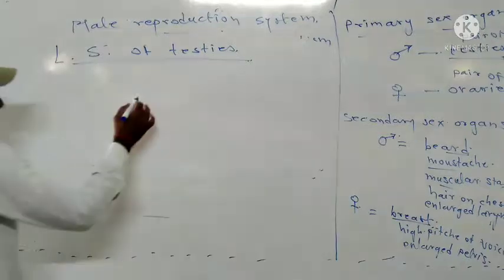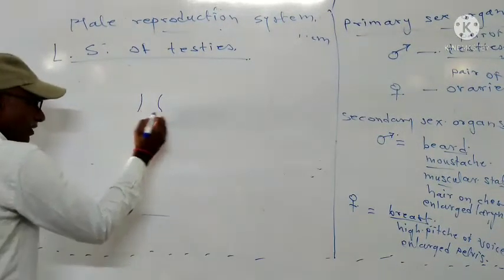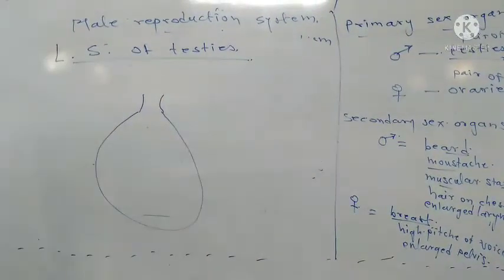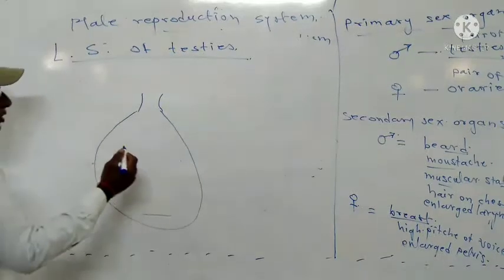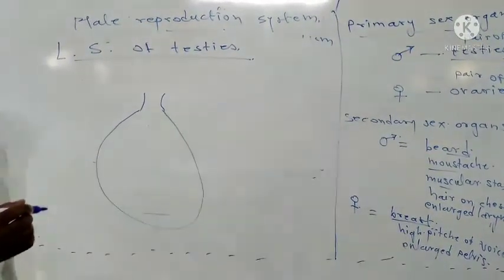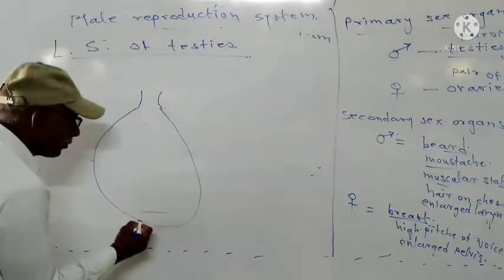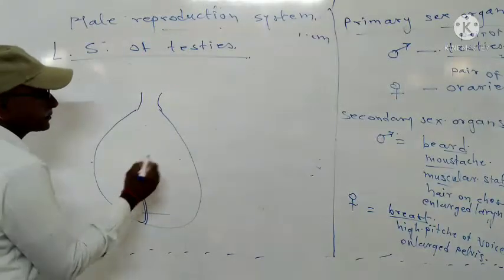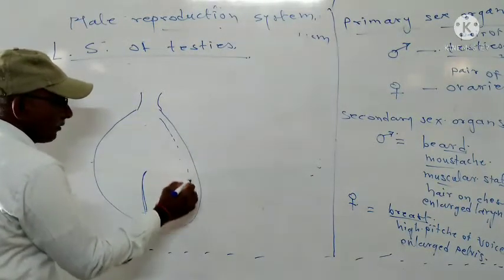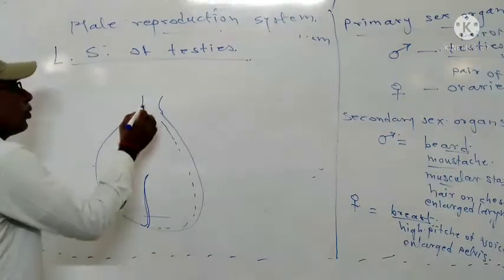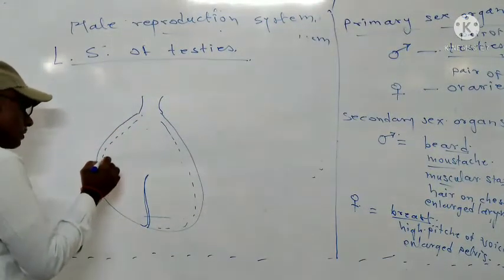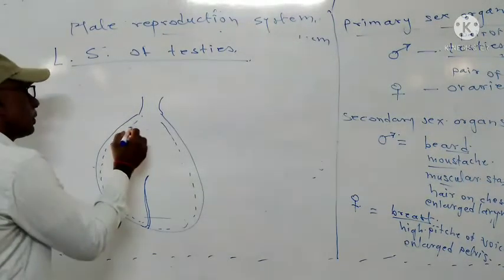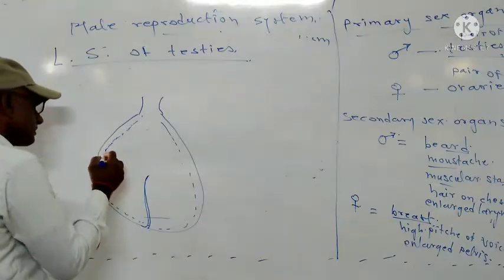If you see one testis, through this spermatic cord it is held in the scrotum. Here there are lobules present. Two covers are there: one is tunica albuginea, second is tunica vaginalis.